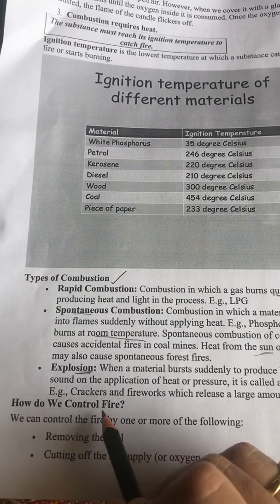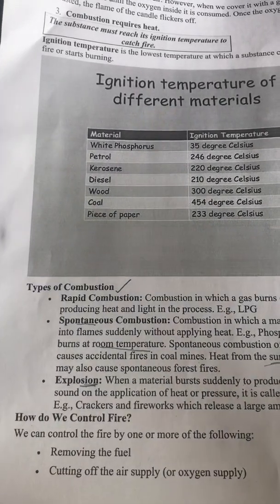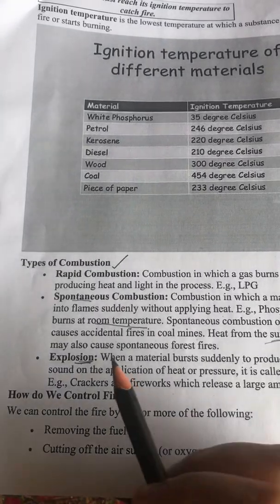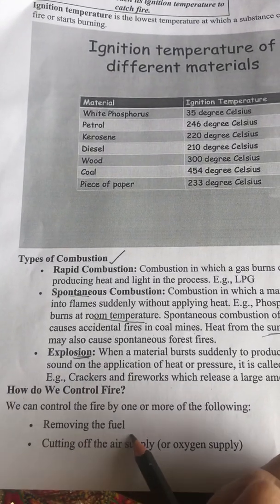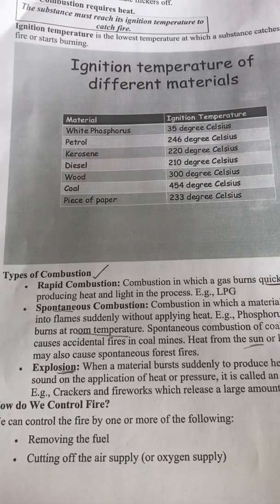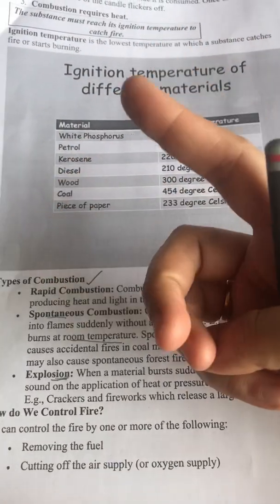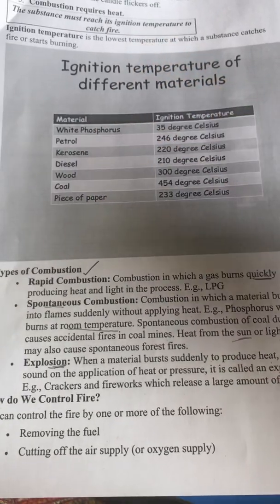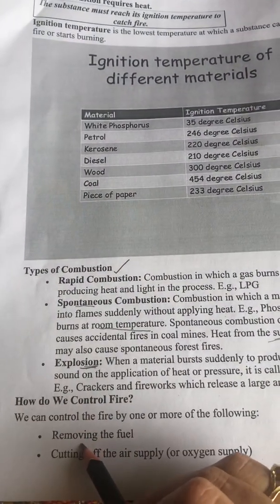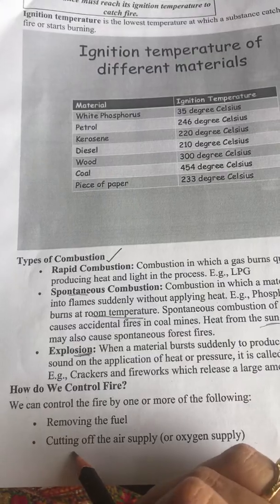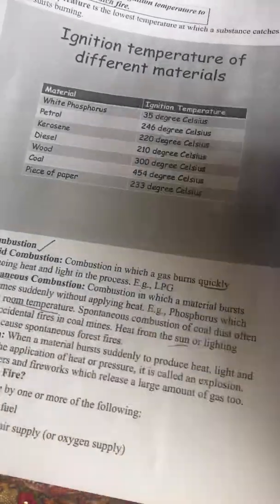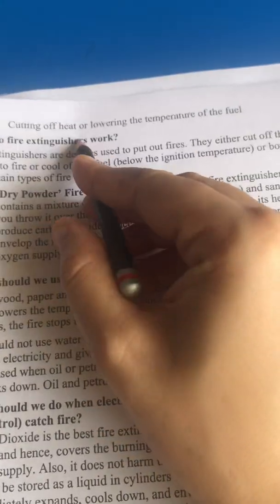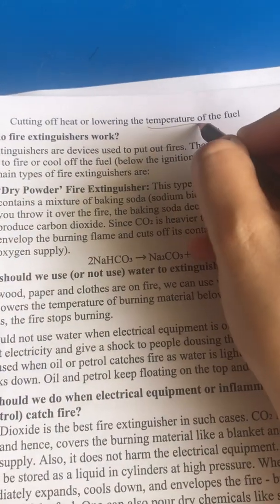Next, how do we control fire? What are the methods by which fire can be controlled or combustion can be stopped? First is removing the fuel. As we know, we need three things for combustion: first is fuel, second is heat, and third is air. So, first of all, we need to remove the fuel. Second, we have to cut off the supply of oxygen, and next, cut off the heat or lower the temperature.